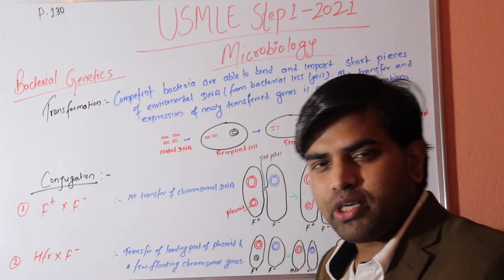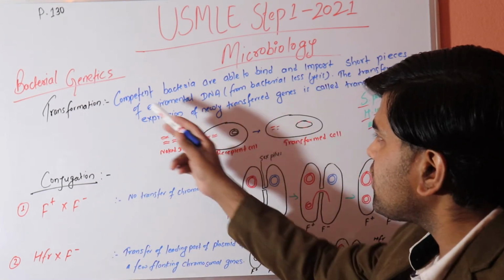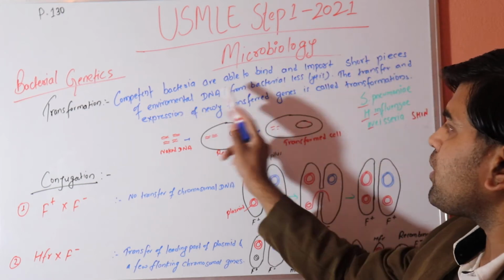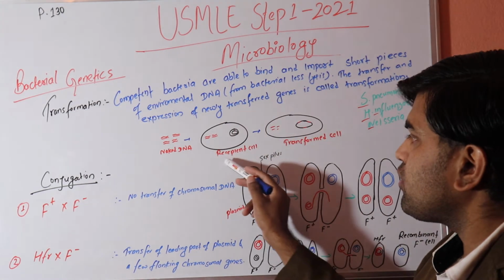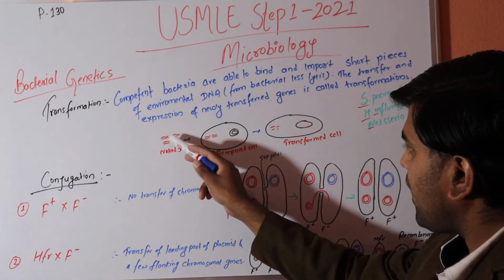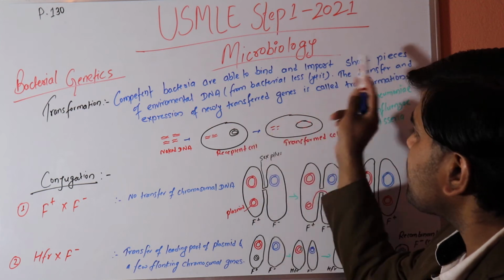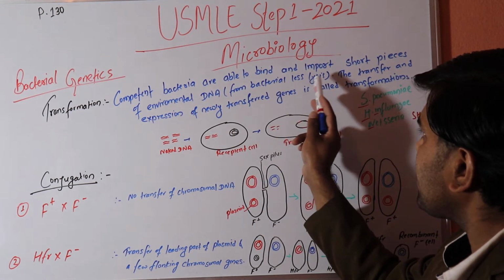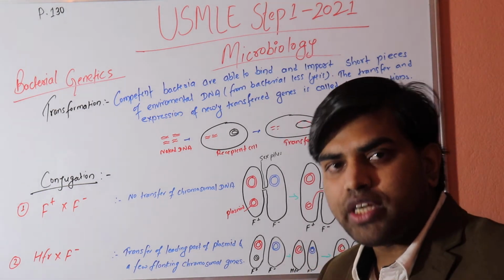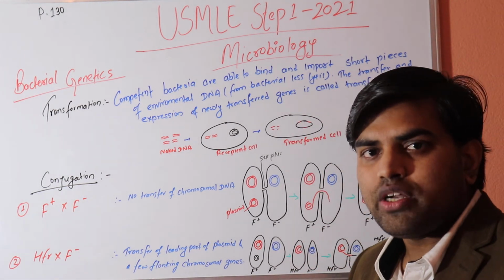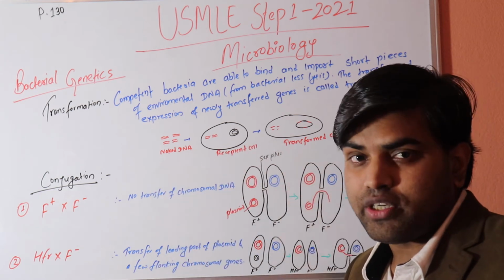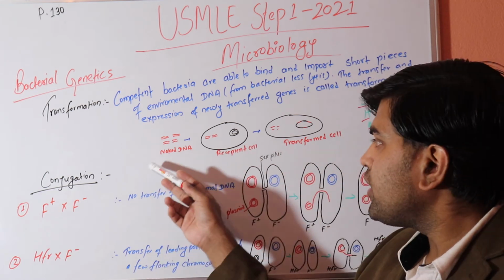We are talking about transformation. What is transformation? Competent bacteria, known as the recipient cell, are able to bind and import a short piece of environmental DNA from a lysed bacterial cell. You have to understand that DNA is more stable than RNA. RNA usually gets degraded in the environment, so RNA doesn't usually get transferred by this method, but DNA does. Bacteria have DNA, so it is easily transferred.